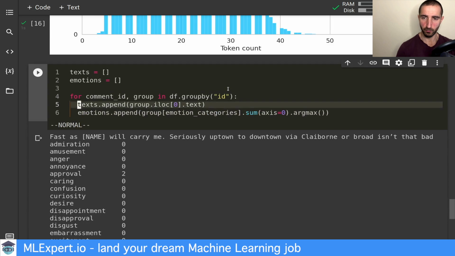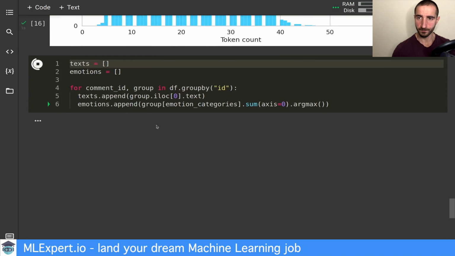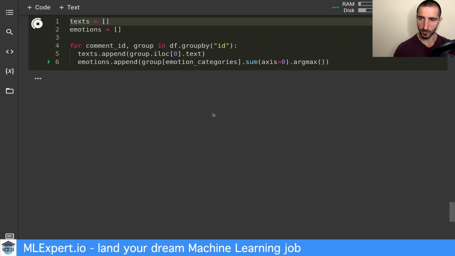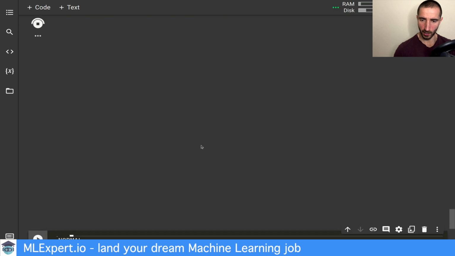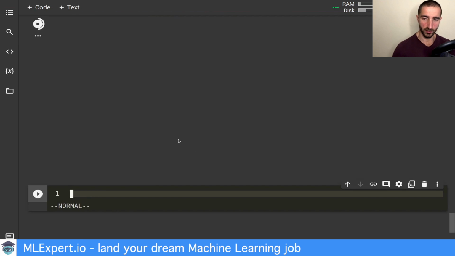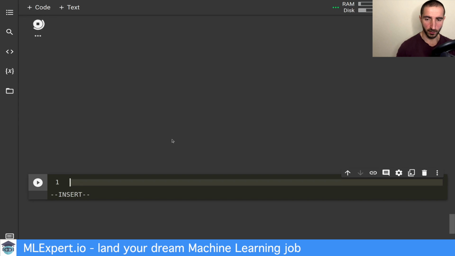And if we leave this one running, this should take some time to go through. After that, I'm going to show what the result of it is. But we can do a data frame which contains the texts as a text category and the emotions as an emotion category.